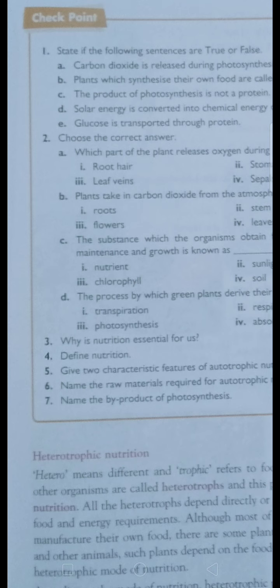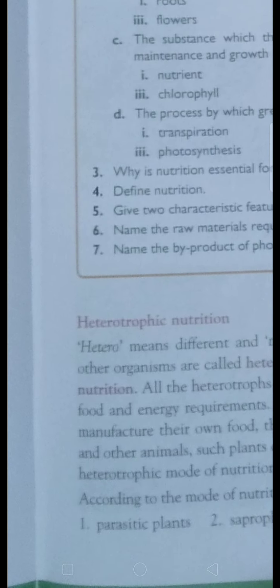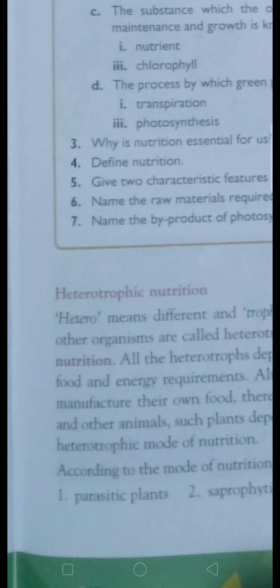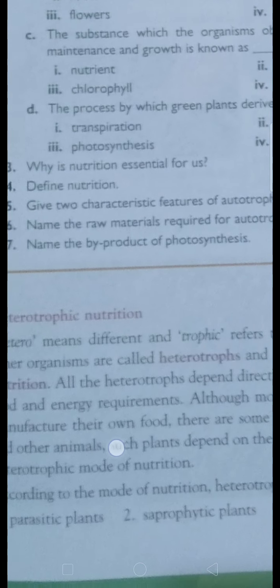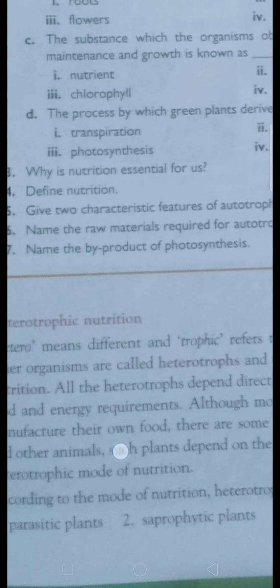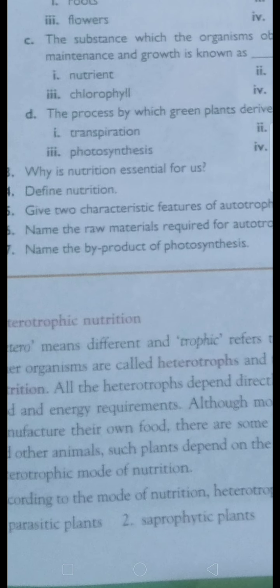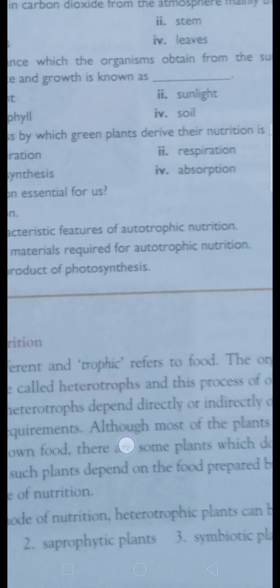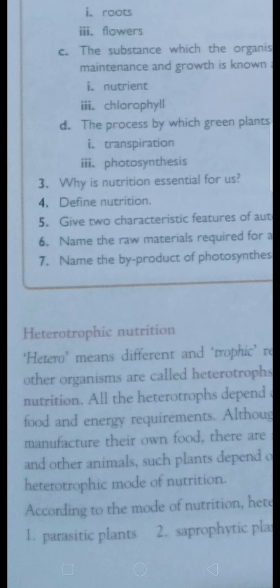Okay, come to the second part of the lesson, heterotrophic mode of nutrition. Already we discussed about that. What is hetero? Auto means self, they synthesize the food. Troph refers to food. Hetero means different, and troph refers to food. Here different modes of taking the food. Different mode of taking the food is called heterotroph.